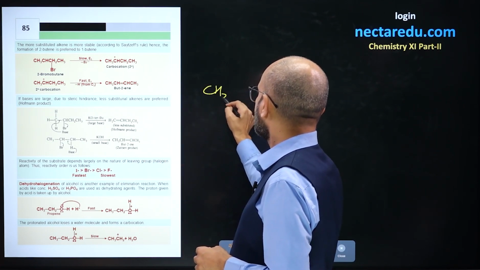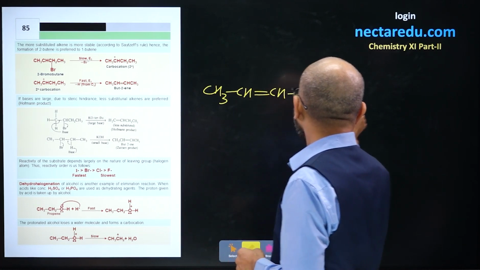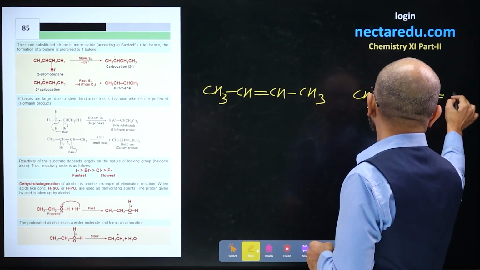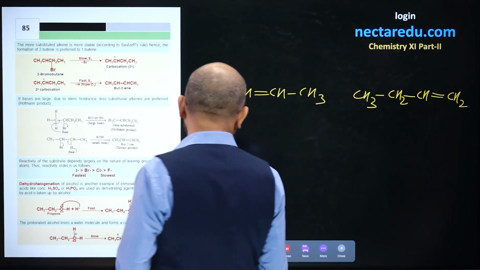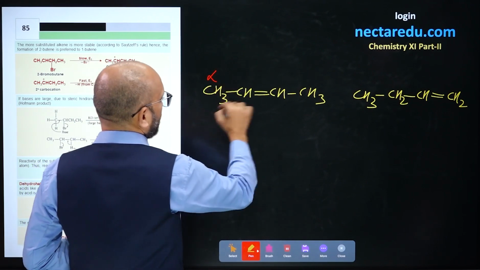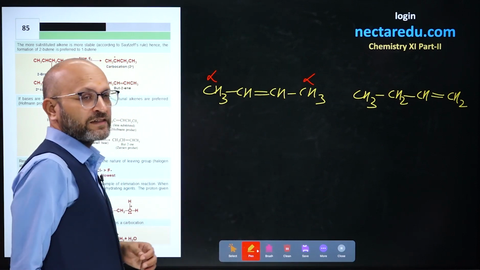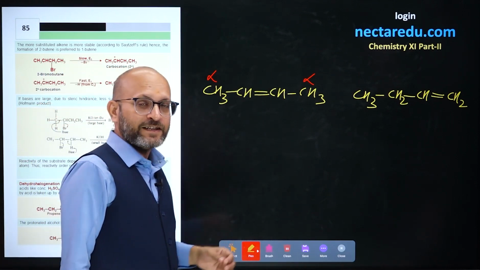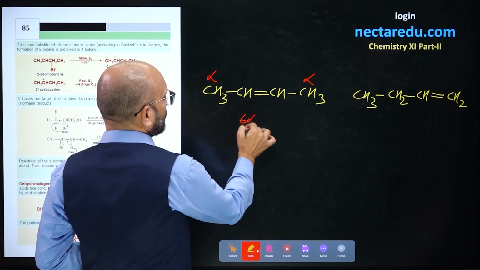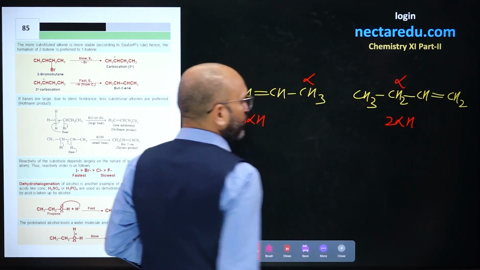So if you see, we have two alkenes: CH3CH=CH3... that is, CH3CH=CHCH3, and another alkene, CH3CH2CH=CH2. I think you will agree with me that the first has a greater number of alpha hydrogens. The carbon adjacent to the double bonded carbon is known as alpha carbon, and hydrogens attached to that carbon are known as alpha hydrogens. So this has 6 alpha hydrogens, and this one has 2 alpha hydrogen atoms. This is the alpha carbon. All right.